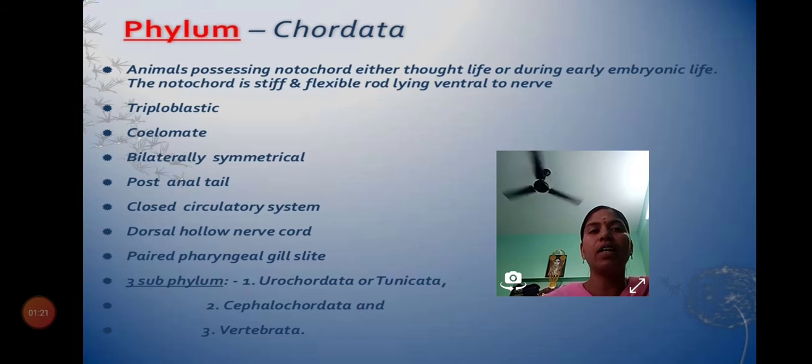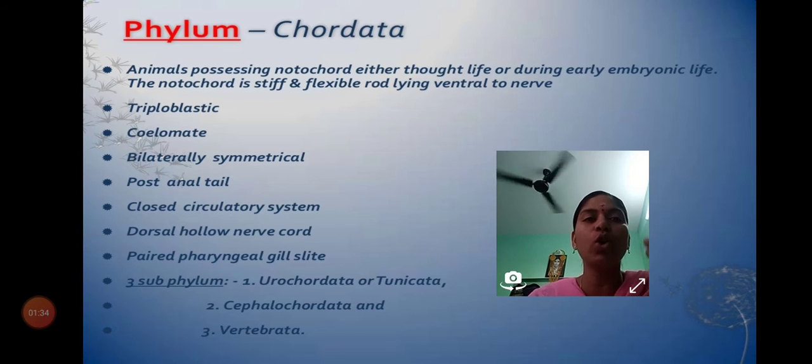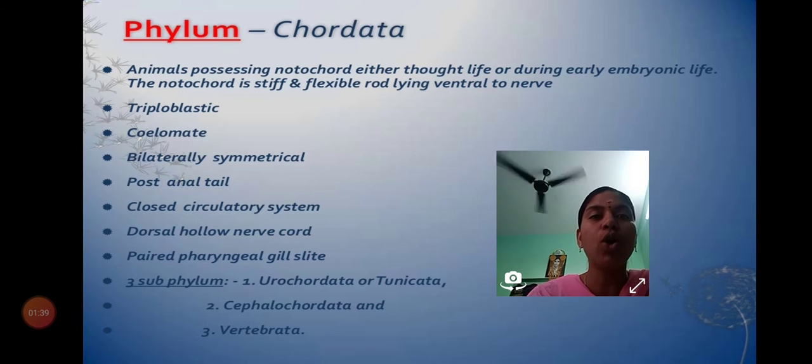Next we'll see the next phylum, Chordata. Till now what we have learned, from Porifera till Hemichordata, all organisms are devoid of the notochord. If devoid of notochord, then we can call it non-chordates. Is that clear?